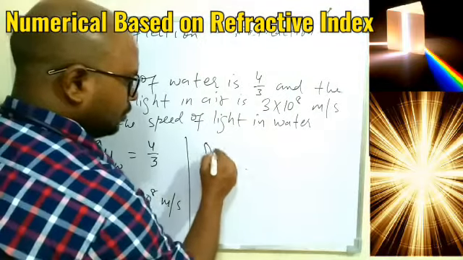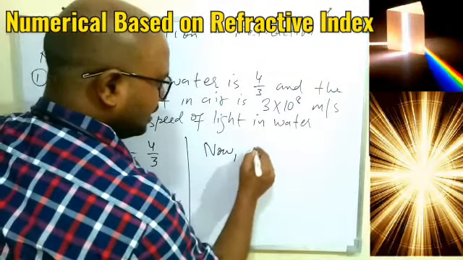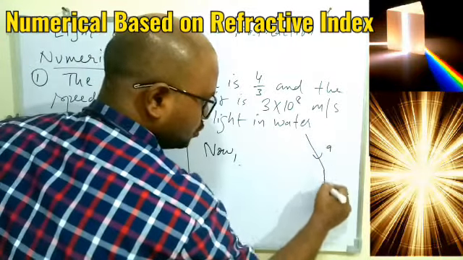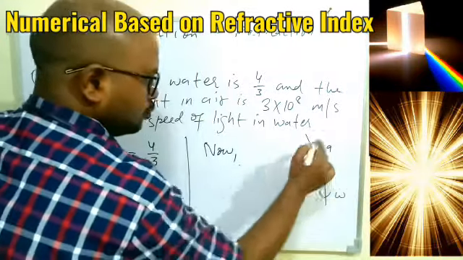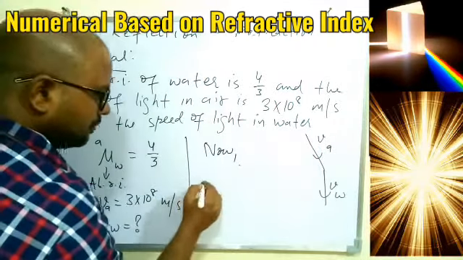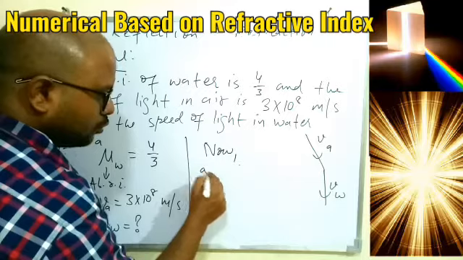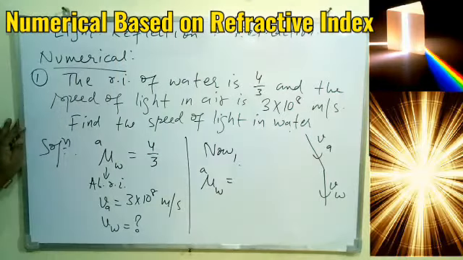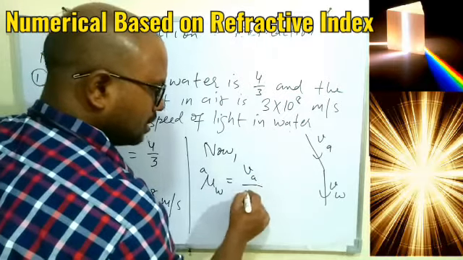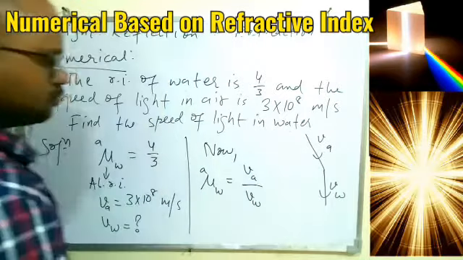So now we know that the light is traveling from air to water. So VA, VW. We understood the refractive index of water with respect to air. The water is the second medium, air is the first medium. It will be the speed of light in the first medium, which is air, by the speed of light in the second medium, which is water.